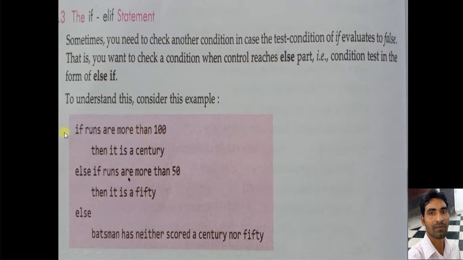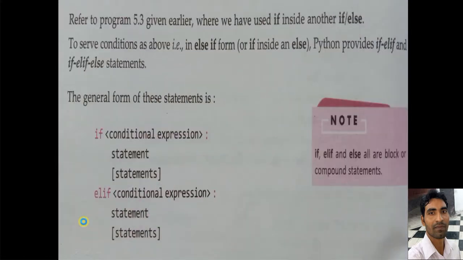But when many conditions are given, then it is handled with the help of the if-elif statement, like this: if and else if, and finally else is given. In the last, else is given. You can see the program here. The syntax is written like this.